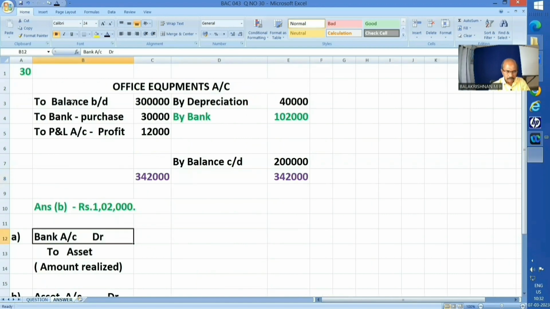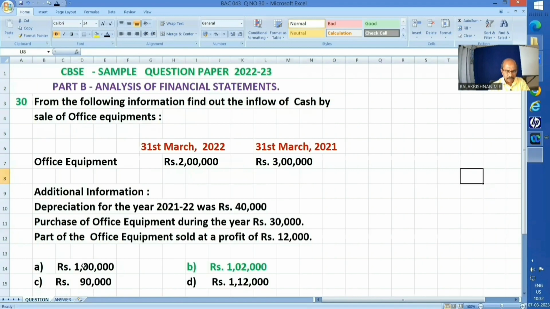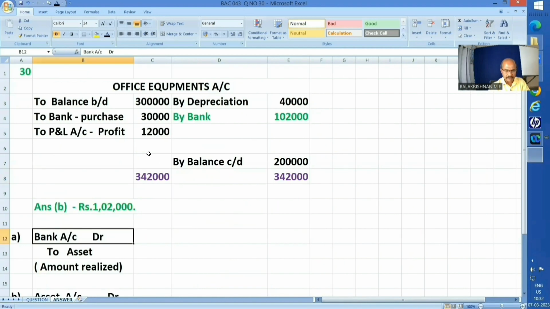Let us show the opening as well as closing balance. We all know that in an asset, opening balance comes on the debit side. That being the case, diagonally opposite has to come the closing balance. Okay, right. So opening balance is how much? 3 lakhs. This you have to be utmost careful. 3 lakhs. And this is closing balance. Let us place it properly. 3 lakhs and 2 lakhs.